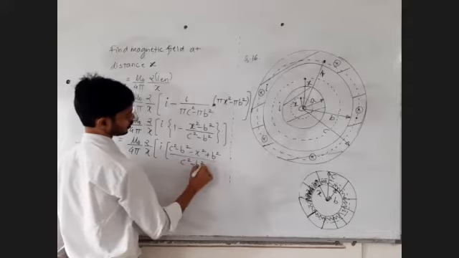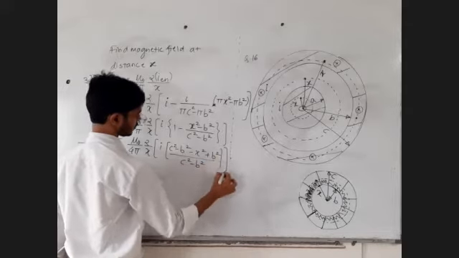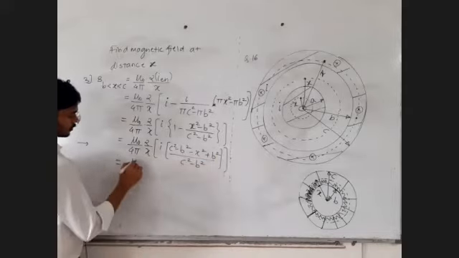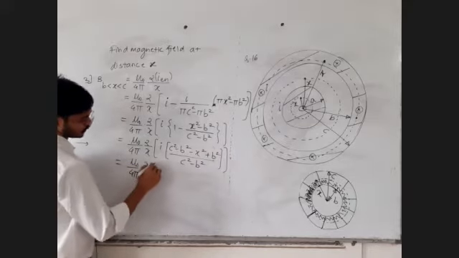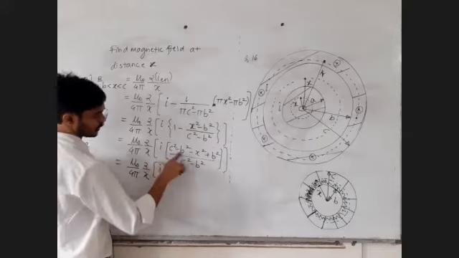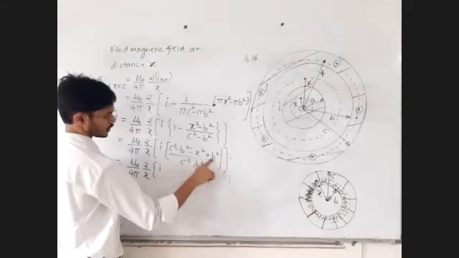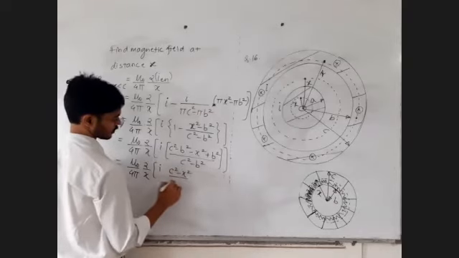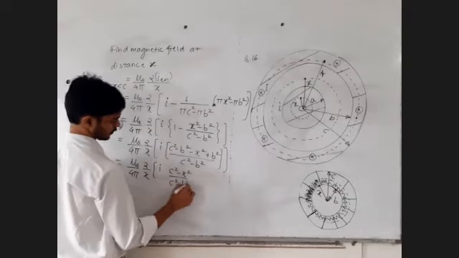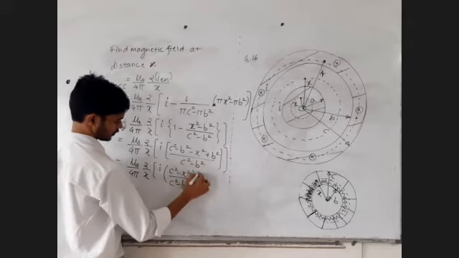That you can do on your own as well. Mu 0 upon 4 pi, 2 upon x, I into bracket: b square plus b square cancel. So it's c square minus x square upon c square minus b square. That's the answer.